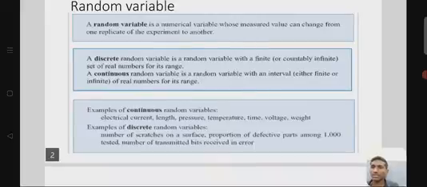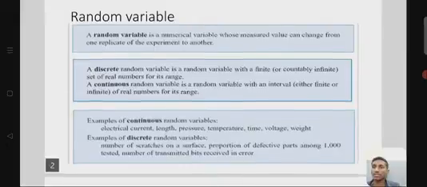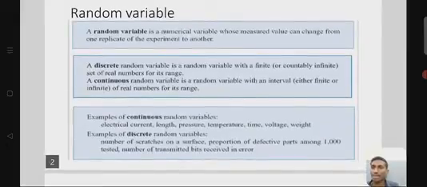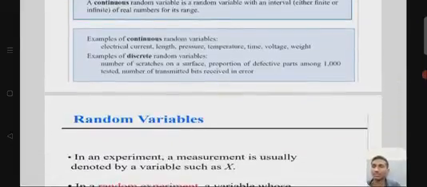For discrete random variables: number of scratches on the surface, proportion of defective parts among 1000 tested bulbs, and number of transmitted bits received in error. So these are the examples for continuous random variables and discrete random variables.